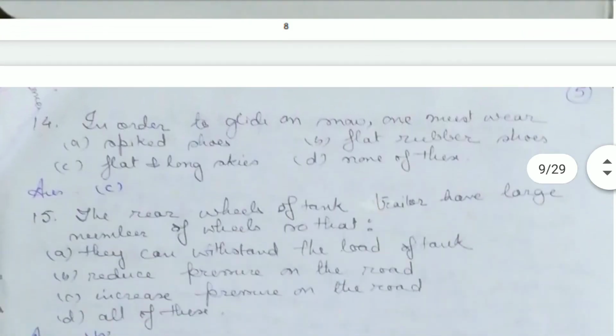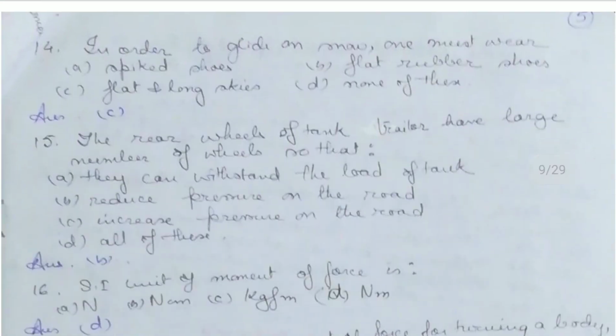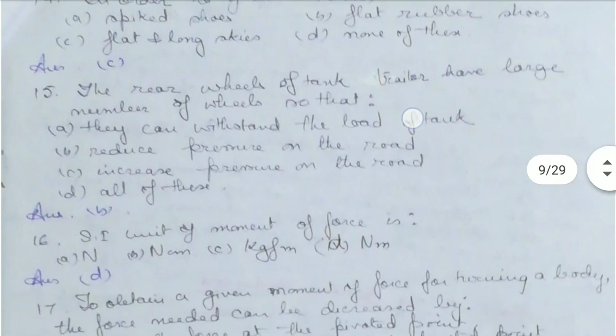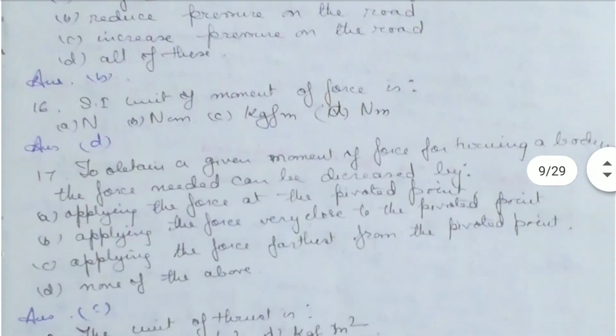In order to glide on snow, one must wear what? Flat and long skis to reduce the pressure on the snow. The rear wheels of the tank trailer have a large number of wheels so that they reduce the pressure on the road. The SI unit of moment of force is Newton meter.